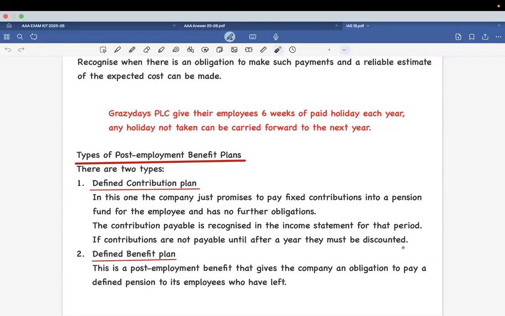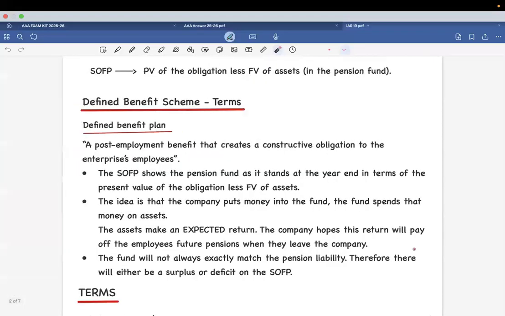Now, the second thing is defined benefit plan. This is where you're going to pay a fixed amount of pension to the employees who have left, for a very long period of time. In this case, the benefits which are being paid out are converted into the present value of whatever is happening in the future. And it is to be taken at the present value less the fair value of the assets involved.